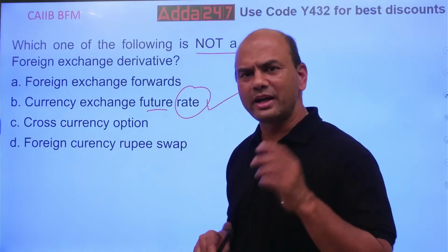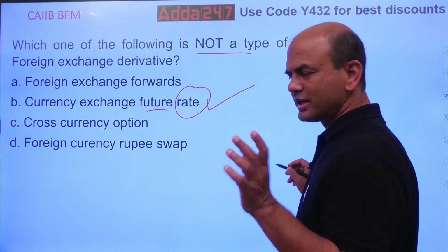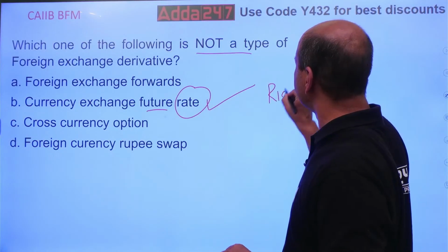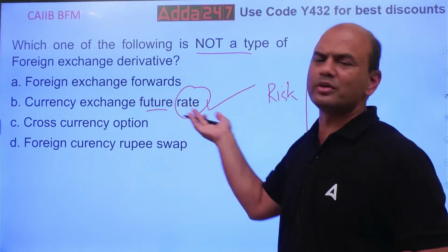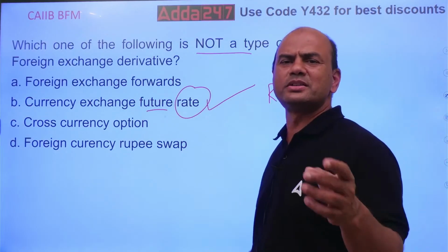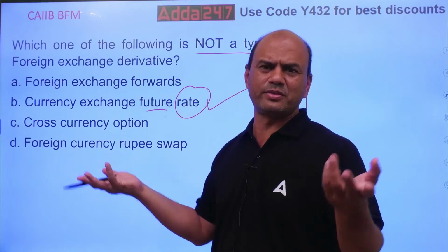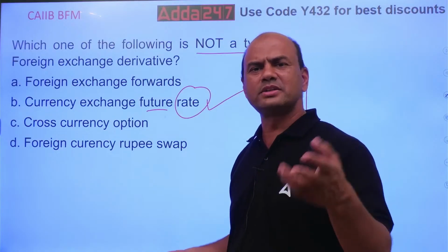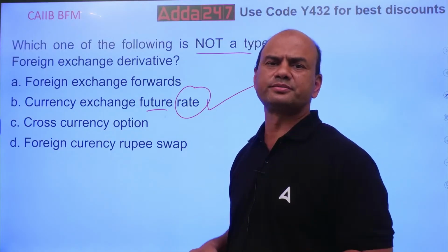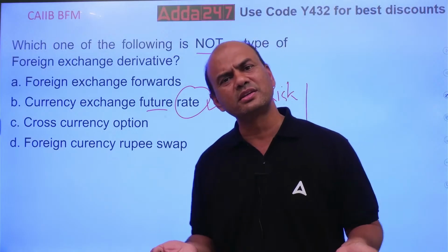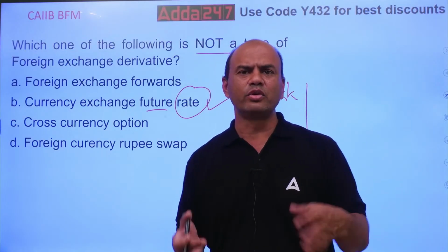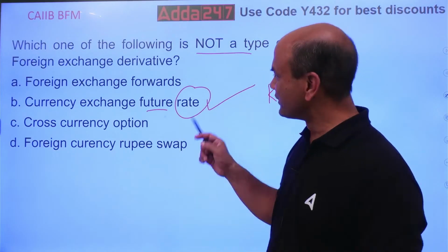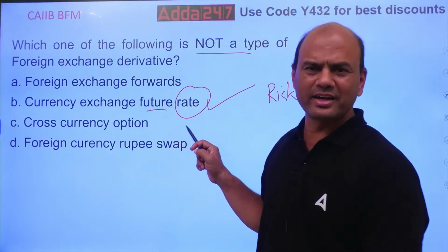Kindly note, in any derivative there are two things. One is risk involved. What is the risk involved over here? After 2 months, the rate of a flat, which today is, let's say, 1 crore, will be 1.25 crores. What is the risk? No risk. It's the rate. You want to buy it, you buy it. You don't want to buy it, you don't buy it. So the future rate is simply a rate given.